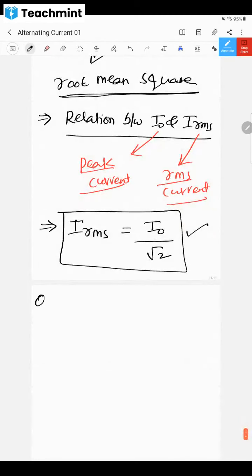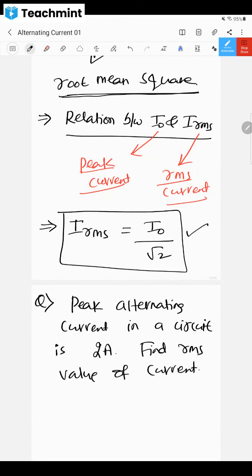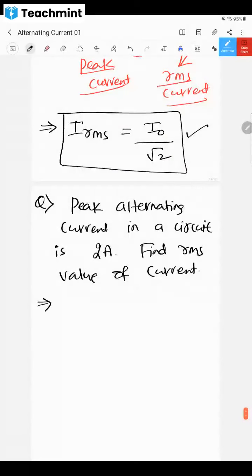If in any question it is given that the peak alternating current in a circuit is, let us take, 2 ampere, find the RMS value of current. This question is asked many times for 1 mark in your board exam. So the peak value of current is 2 ampere, meaning I naught is 2 ampere. Now they are asking IRMS.